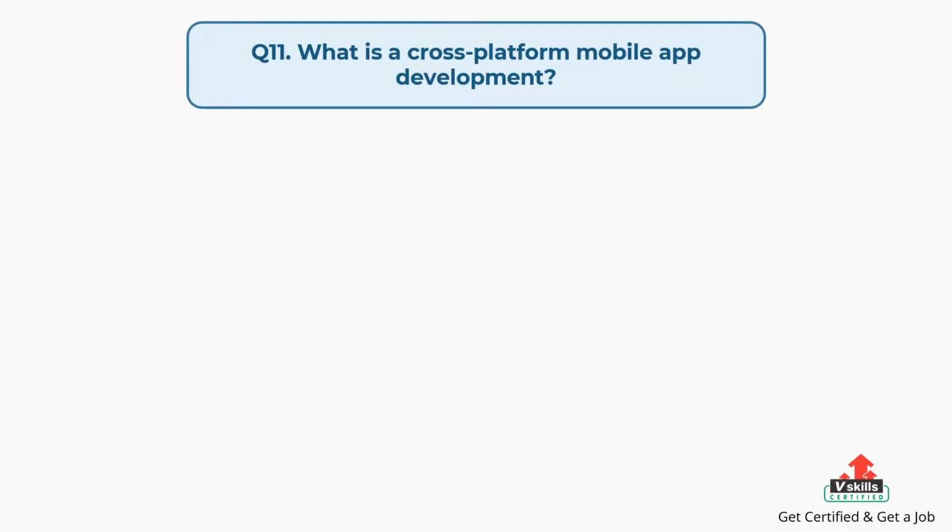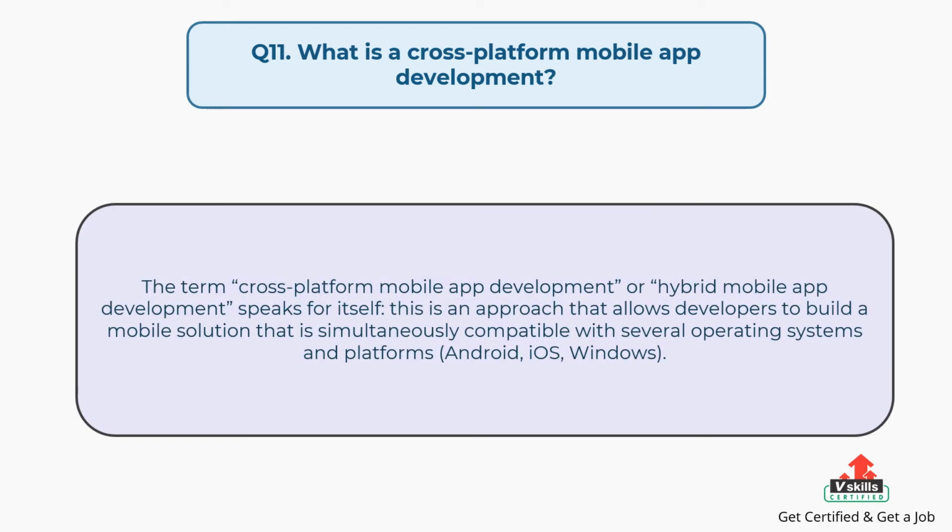Question number 11. What is a cross-platform mobile app development? The answer is: The term cross-platform mobile app development, or hybrid mobile app development, speaks for itself. This is an approach that allows developers to build a mobile solution that is simultaneously compatible with several operating systems and platforms: Android, iOS, Windows.